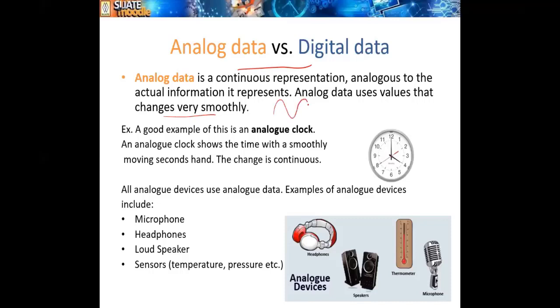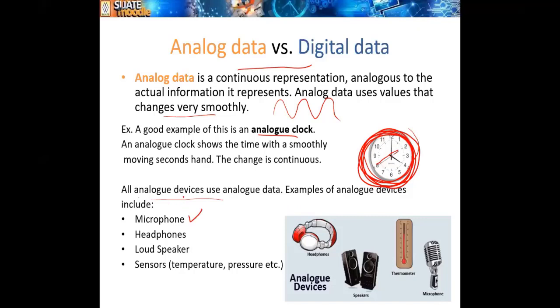So in this wave format, analog data. For example, you can take the analog clock with the second hand. It keeps on changing, right? Every second keeps on changing, right? Some of the devices are analog devices. Examples of analog devices include microphone.